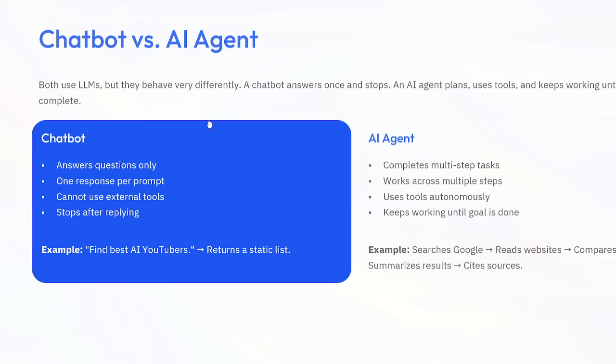But on the other hand, with an AI agent, imagine asking an AI agent the same question that you asked. It will literally search Google, read blogs, watch YouTube summaries, compare the features, create a report, add citations, or maybe even email your report as well.